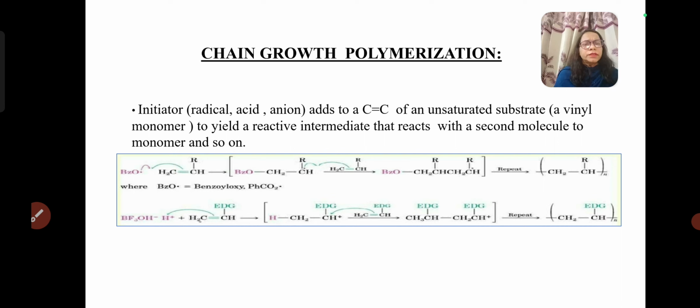In this polymerization, first of all, some initiator in the form of free radical, cation or anion is used, and it adds to a carbon-carbon double bond and generates free radicals. This step is known as the initiation step. These free radicals further attack another monomer molecule and propagate the chain. And in the final step, the chain is terminated by two methods, by coupling or by disproportionation.